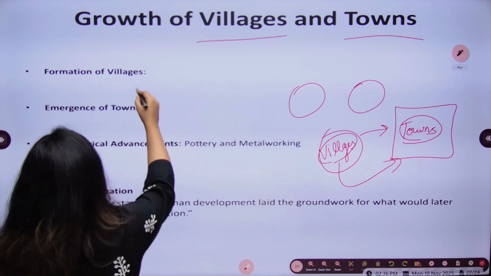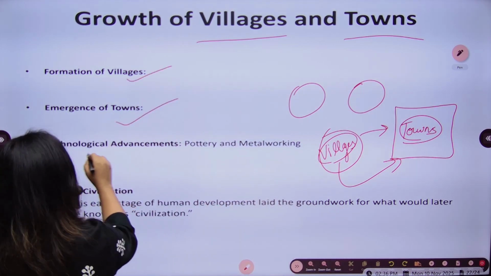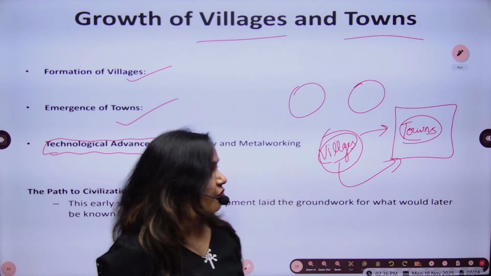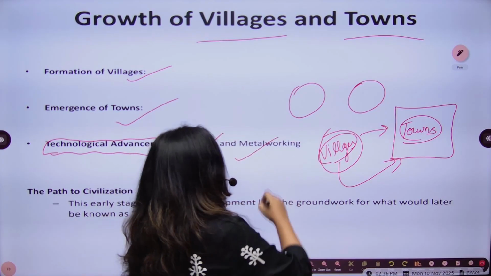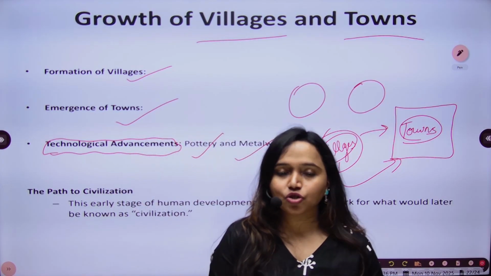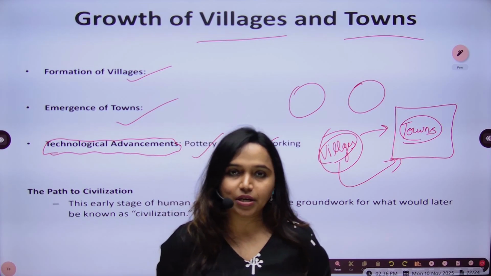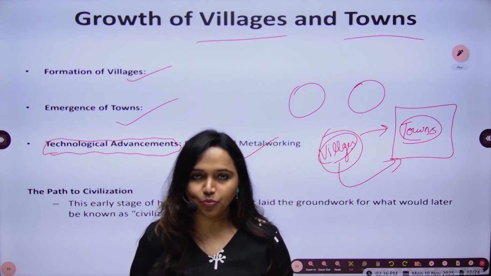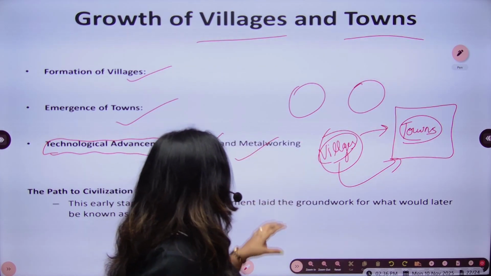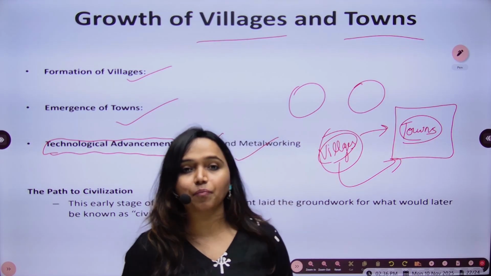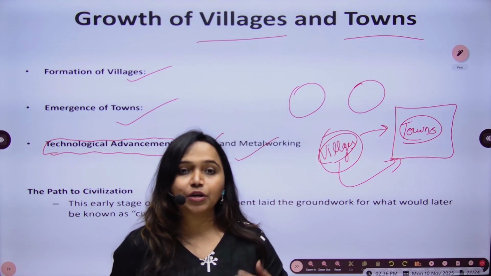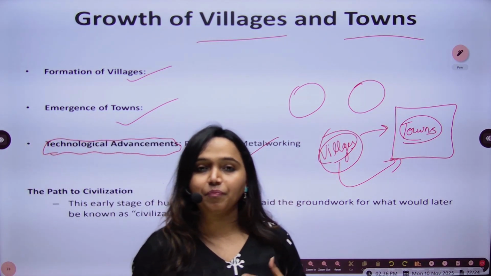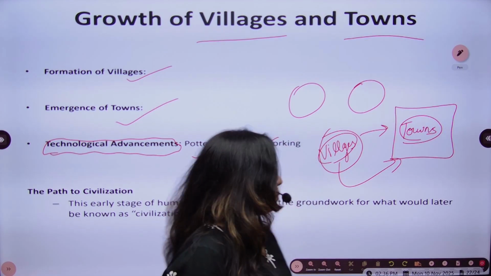Okay? So formation of villages, emergence of towns, and different technological advancements equally would have taken place at that point of time. We know about pottery and metalworking because earlier there was a stone which was used as a tool in a Stone Age. But when it comes to Chalcolithic age, copper was the earliest metal which was explored by human beings. So in that point of time, there might have been certain development of metal works. Okay, you will find copper plates. So because of this technological advancement, certain other developments, scientific developments would have taken place.